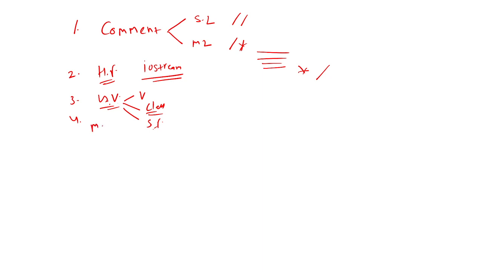Then we have the main function. The main function contains an opening bracket, a closing bracket, and then the execution statements, which execute the whole program in a sequential manner to get the output. And last is the closing one. So this is the basic structure of C++ programming.